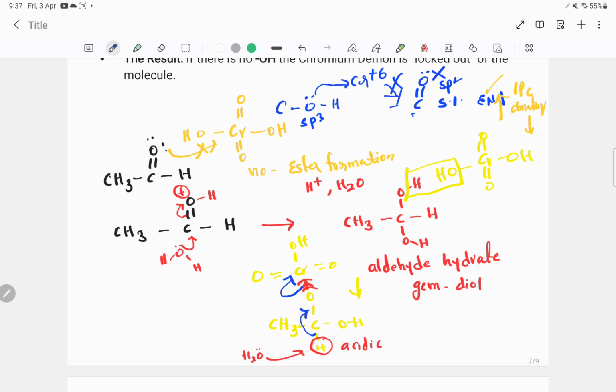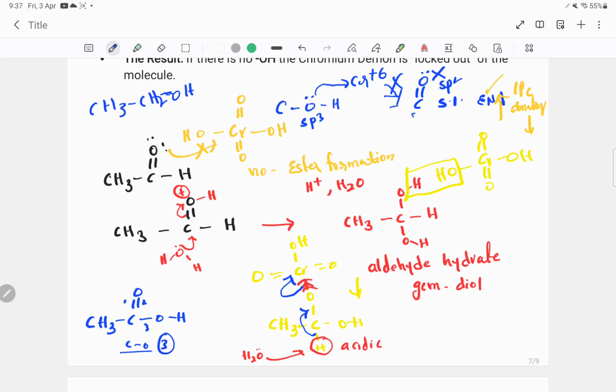Again, what happens now? What is our final product? CH3, this is becoming C double bond O and OH. Now where did we start? Sorry, we started with alcohol, ethanol. One carbon bonded to how many C bonds? 1, 2, 3. CO bonds how many? 3.